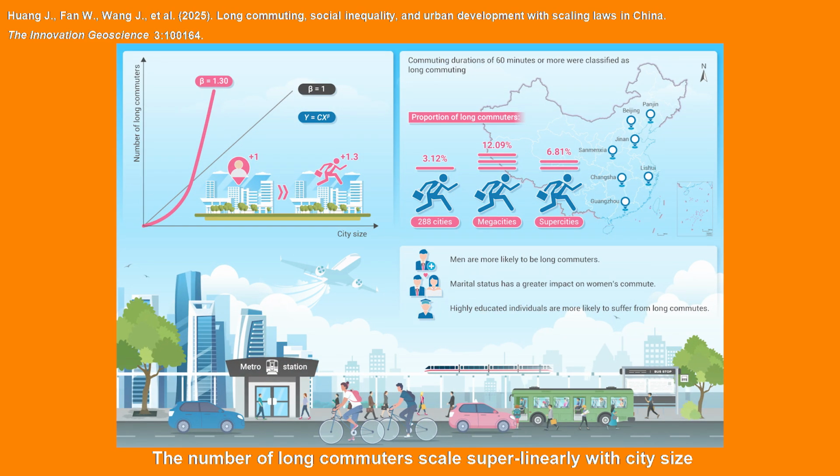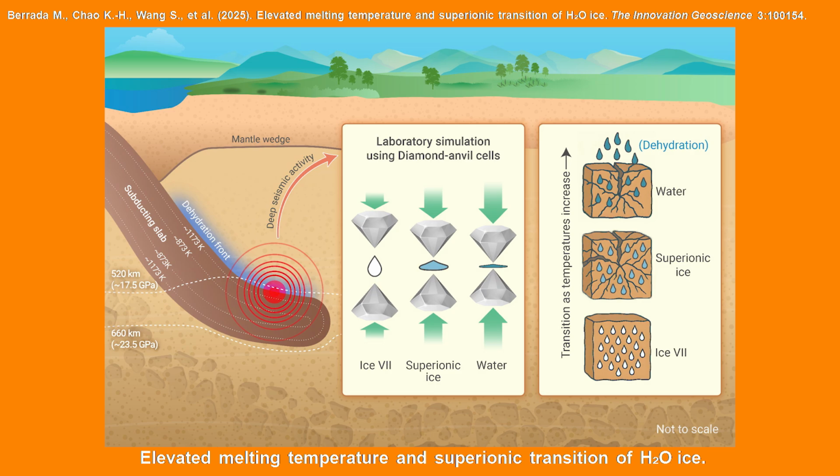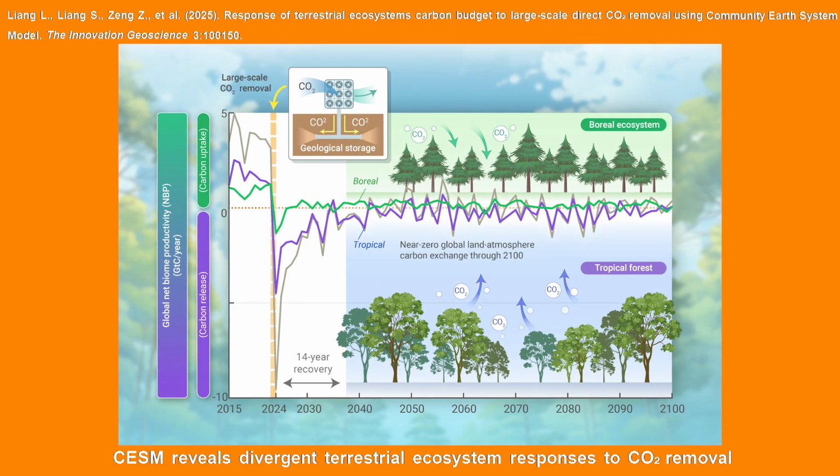The number of long commuters scales superlinearly with city size, revealing structural inefficiencies and growing social inequalities in large urban areas. Elevated melting temperature and superionic transition of H2O ice. CSEM reveals divergent terrestrial ecosystem responses to CO2 removal, with boreal forests partially offsetting tropical carbon losses during land-atmosphere carbon rebalancing.